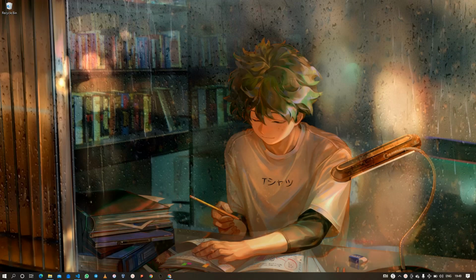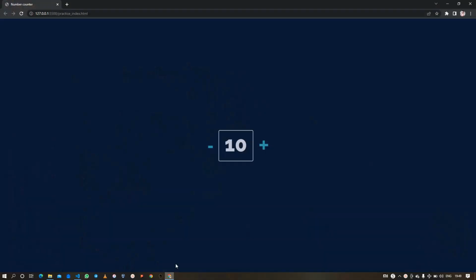So without any further delay, let's get started. Let me just show you the preview of what we are going to build in this tutorial. Let me open up the Chrome browser and here is the simple counter that we are going to build. When I click on this plus, the counter increases, and when I click on this minus, the counter decreases. So this is the simple JavaScript counter that we are going to build in this tutorial.